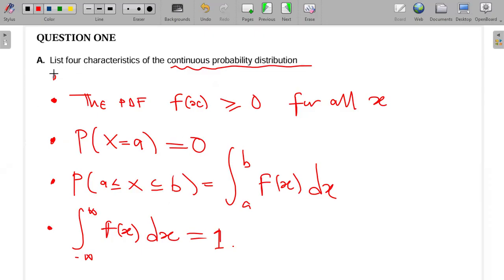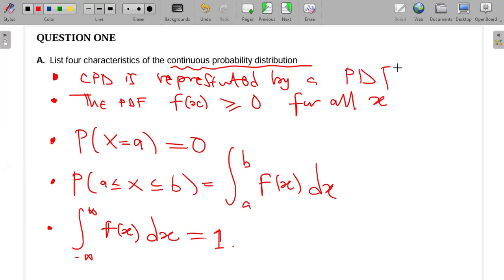Okay. And then the other one, you can just simply say that the continuous probability distribution is represented by a PDF, which means probability density function. Okay, so these are the characteristics of continuous probability distribution. So you can pick any of these 4.